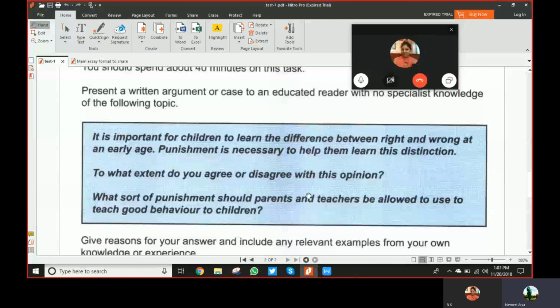If you think that you want to extend the opinion part, you can stretch to one more paragraph. If not, if you want to stretch for the punishment, you can stretch there also. So at least 5 paragraphs you can write. Got it? That was the reason for giving you the explanation for task 2.